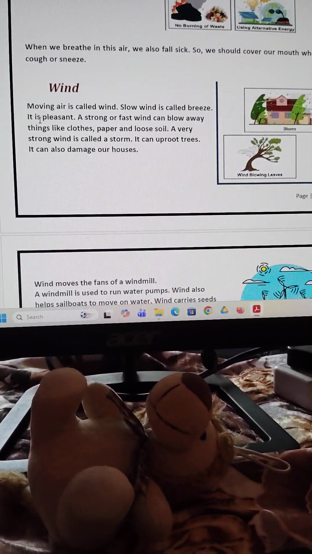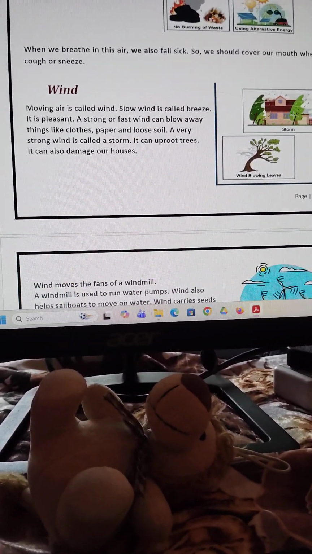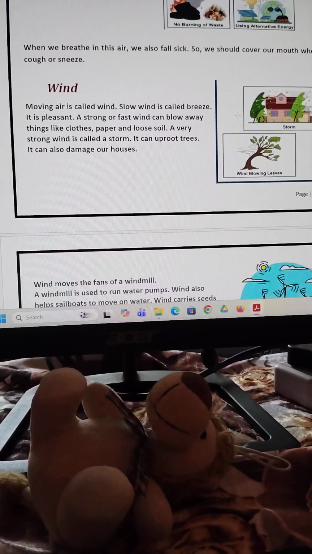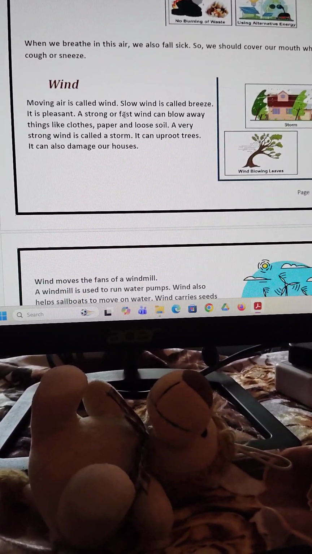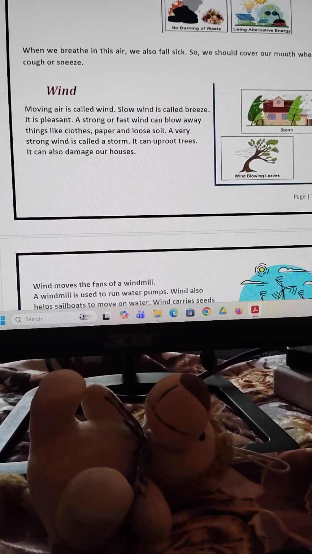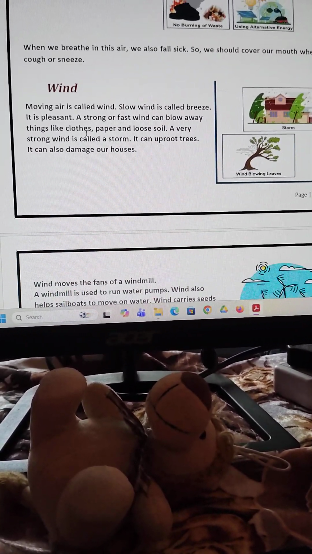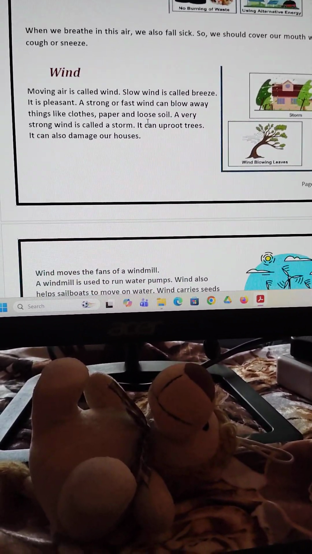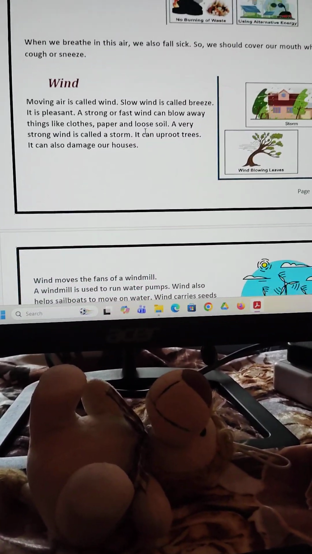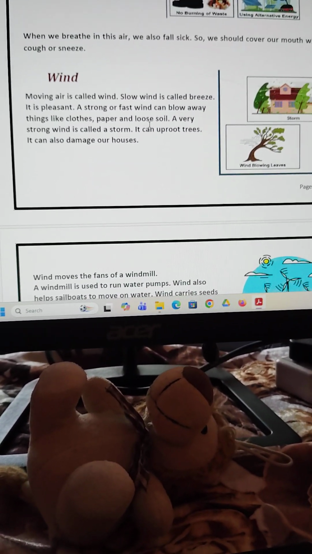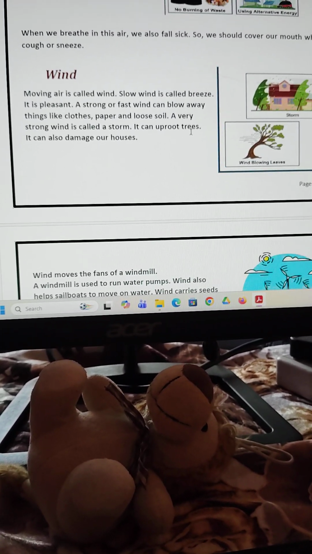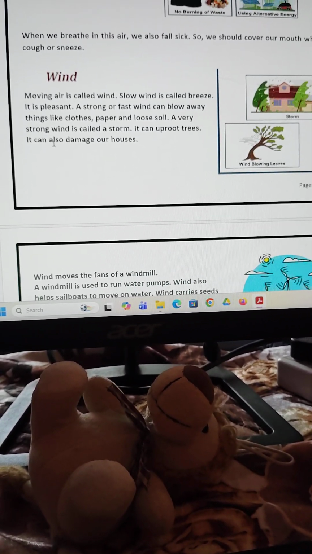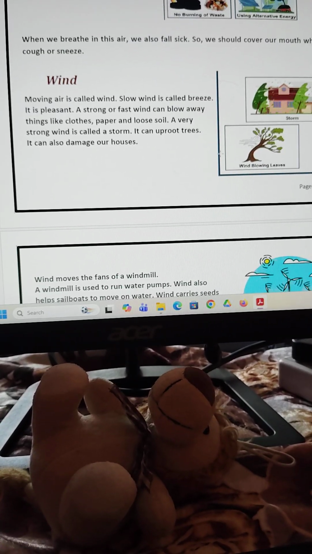Now, moving air is called wind. Slow wind is called breeze. It is pleasant. A strong or fast wind can blow away things like clothes, paper, and loose soil. A very strong wind is called a storm. It can uproot the trees. It can also damage our house.